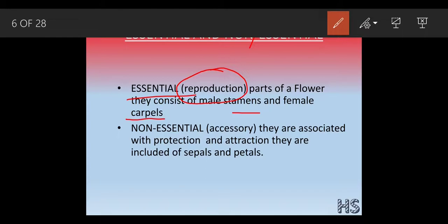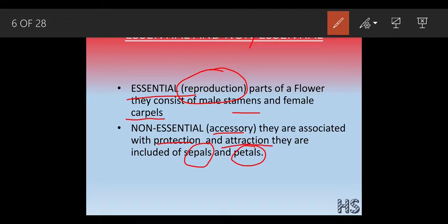Then who are considered to be the non-essential part? Non-essential parts are nothing but sepals and petals. These parts are usually considered as accessories. Accessories means the extra part. Okay, they are the extra part, non-essential. They are just involved with protection and attraction.